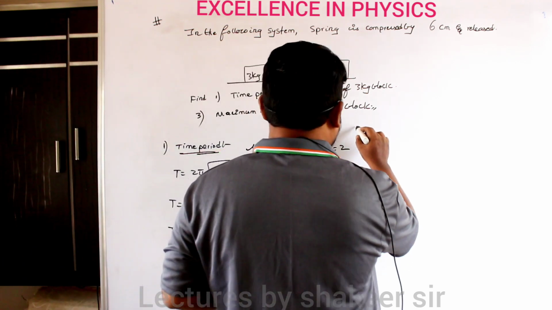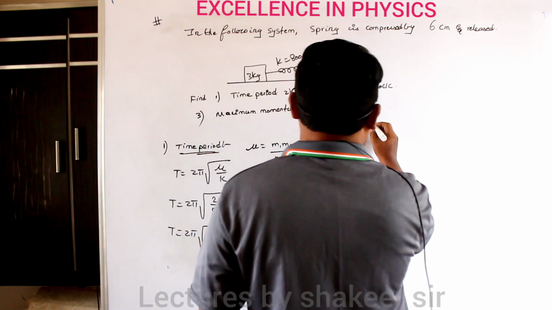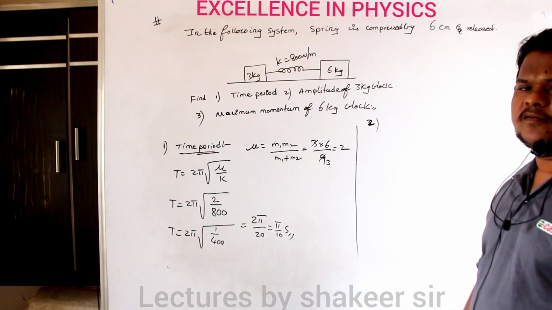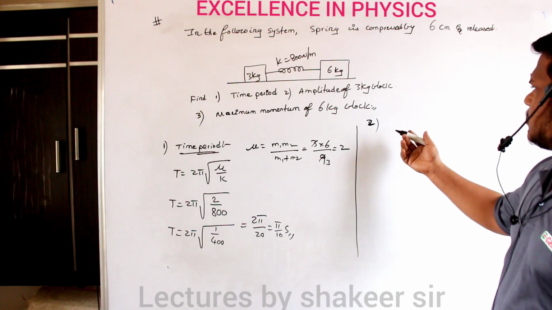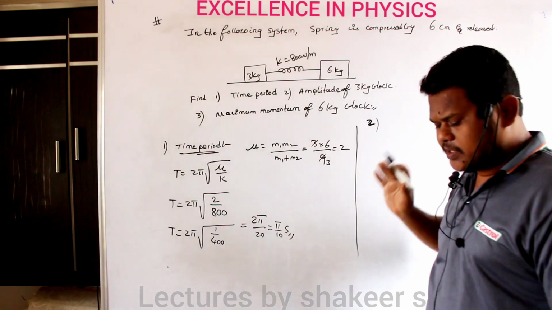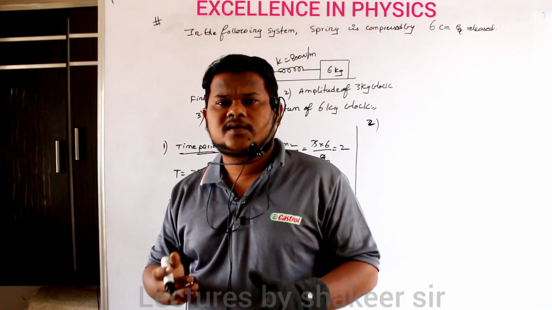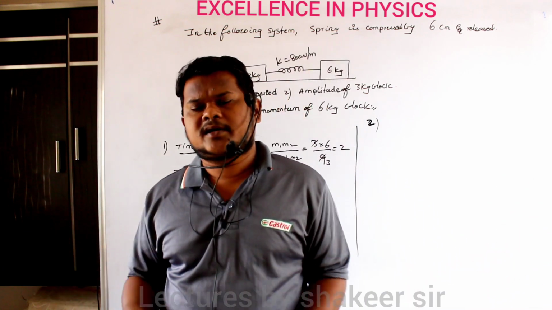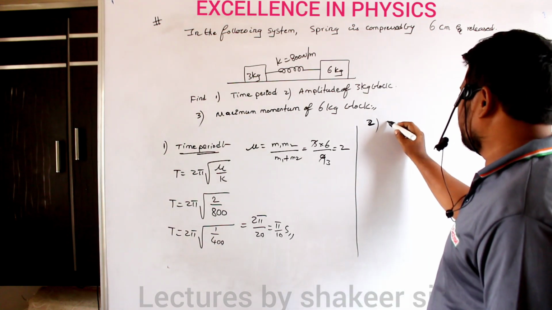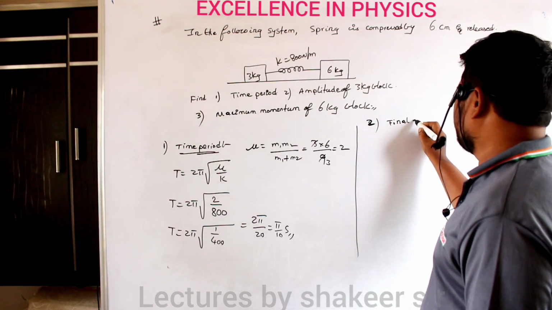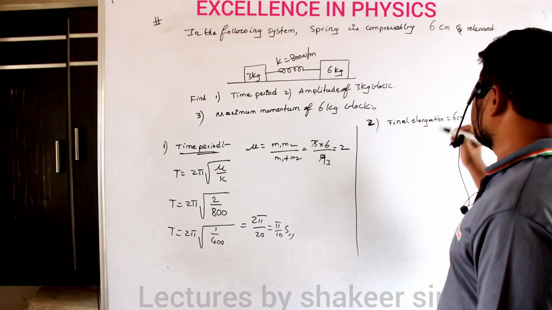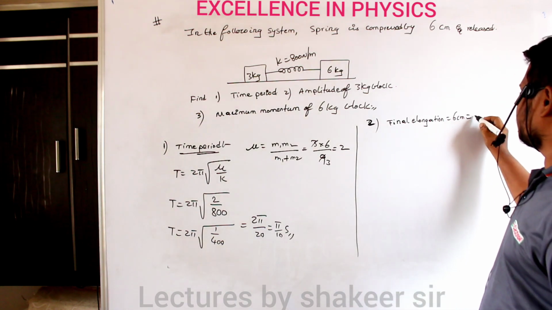So let us see how we can calculate the amplitude of the 3 kg block. Clear? Previously we calculated how to find the amplitude of each block. For example, if the compression produced is 6 centimeters, then what will be the elongation produced? The elongation produced also will be 6 centimeters only, no? So the final elongation will also be 6 centimeters, and let us call this x naught.